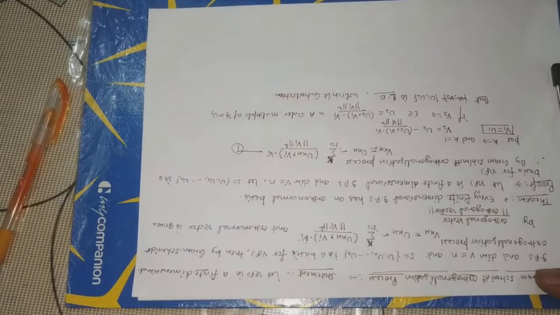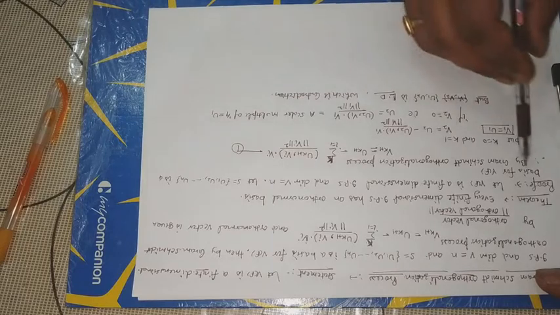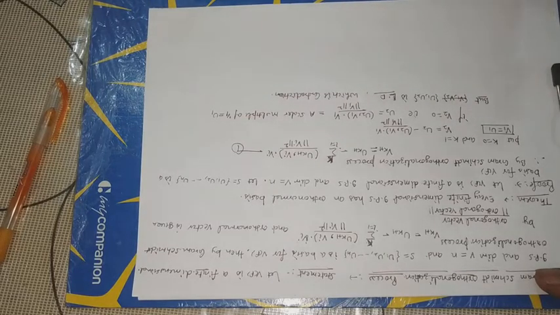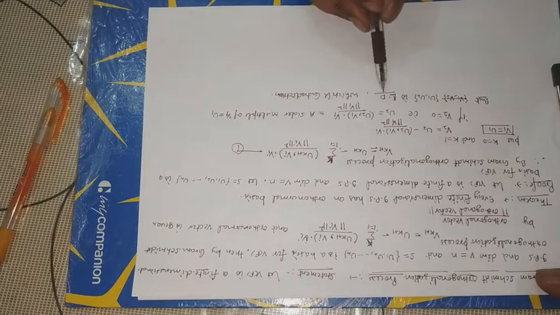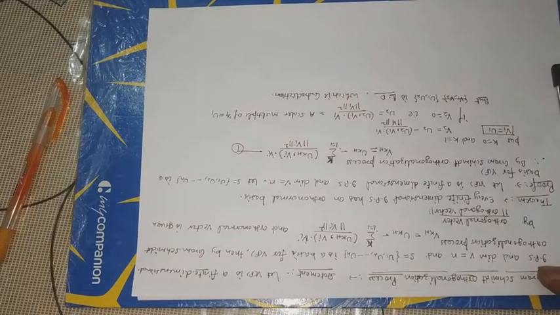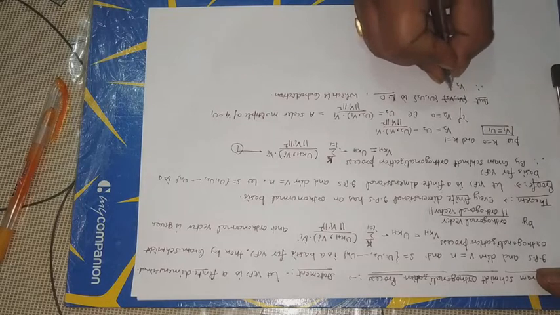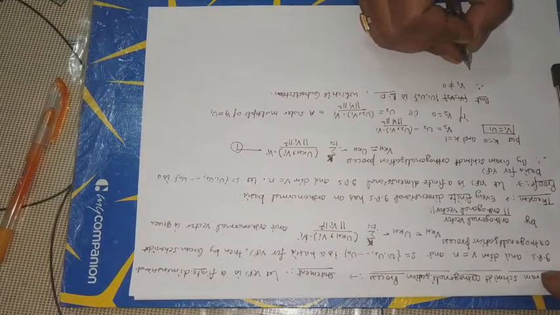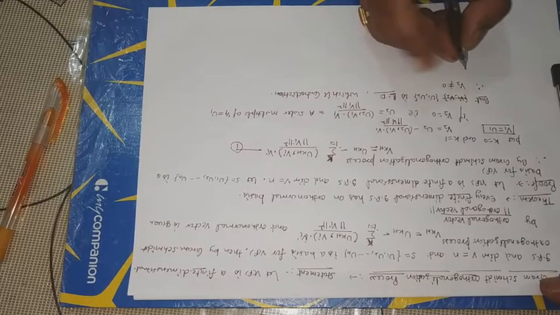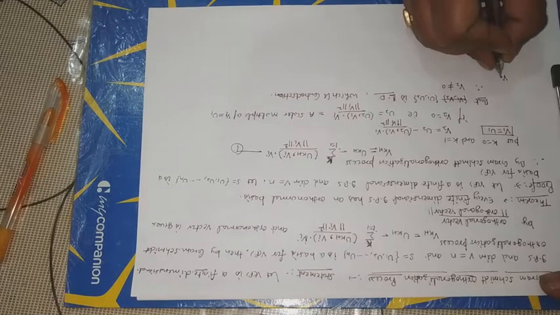Why? This is a contradiction. Since u1, u2 up to un is a basis for V(F), the elements of a basis are always linearly independent. But here u1, u2 is linearly dependent. So we can say it is a contradiction. So our assumption that v2 is equal to 0 is a wrong statement. Therefore v2 is not equal to 0. Now we can calculate here the inner product of v2 and v1.